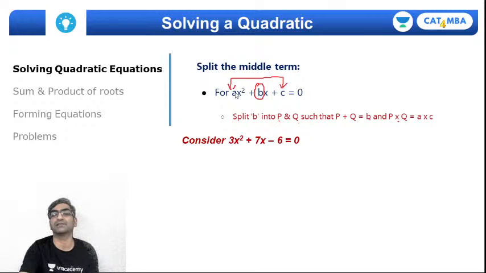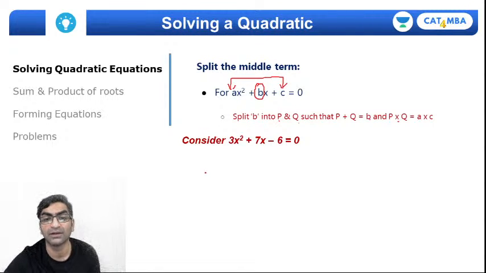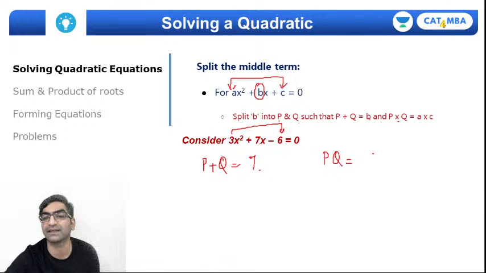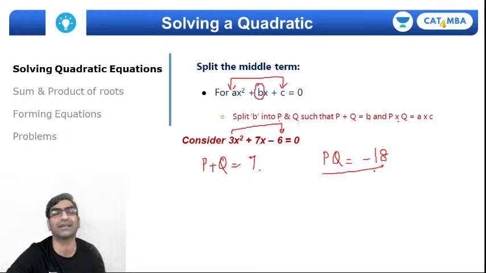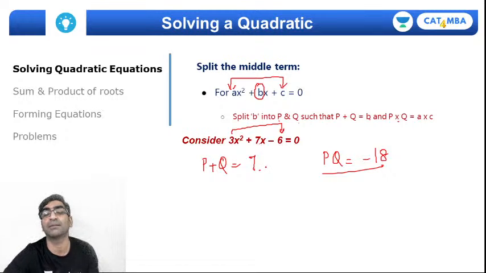Let's take an example. Supposing I have 3x square plus 7x minus 6. So you want two numbers p and q such that their sum is equal to b, that's 7, and their product pq should be equal to 3 into minus 6. Remember that's minus 18. That should tell you that if the product is negative, one is positive, the other one must be negative. But the fact that their sum is 7, a positive value, means the bigger number should be positive, the smaller value should be negative.